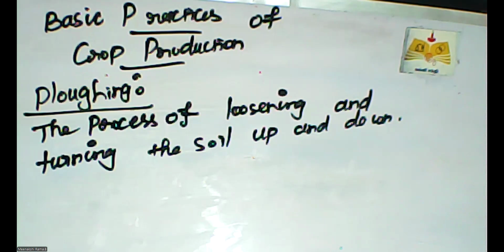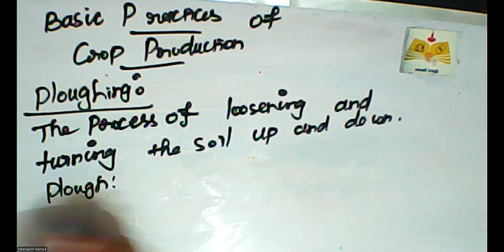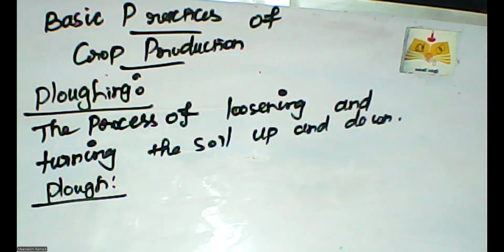So what are the machines? The following are a few important implements for field preparation: plough, hoe, cultivator, leveling, and basal manuring. First one is plough. Plough is mainly used for tilling the soil.